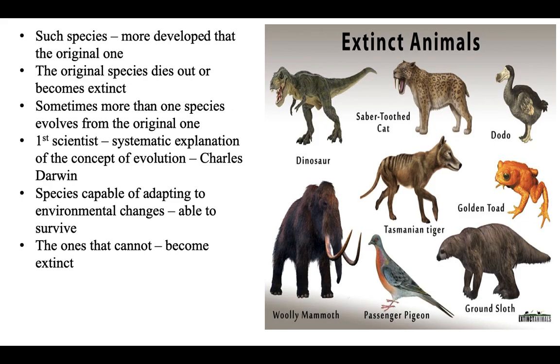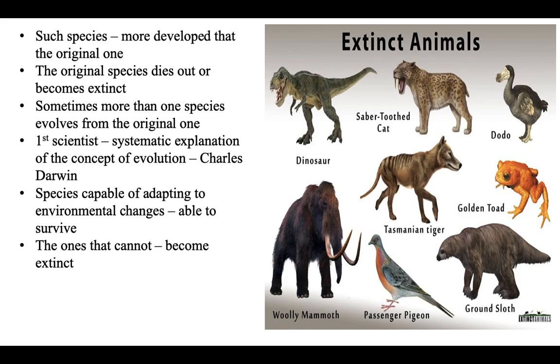So from the original you can have various different types, kinds of species. The first scientist to give us a systematic explanation of the concept of evolution was Charles Darwin. Very important, children. I want all of you to underline this name. He was a scientist who said that over time we see there are changes that are taking place in animals, in plants, in man, and he has called this a theory, the theory of evolution.